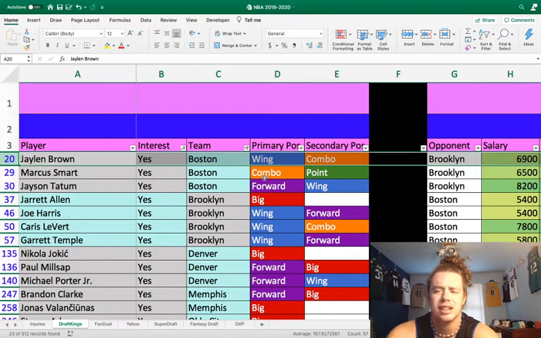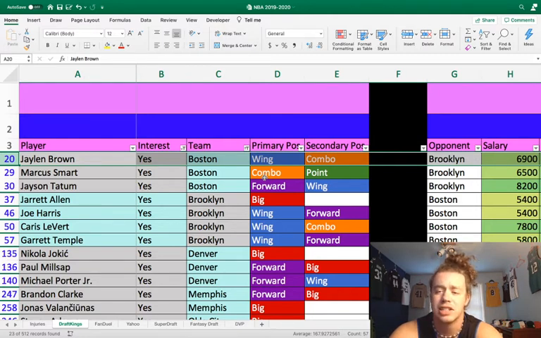I'm expecting the guys that sat out the last game yesterday against Milwaukee to play. So Allen, Harris, and LeVert, I'm expecting them all to play today. So I do think this game should be at least decently competitive. It's not going to be like yesterday where the Bucks sat out their whole starters the whole second half.